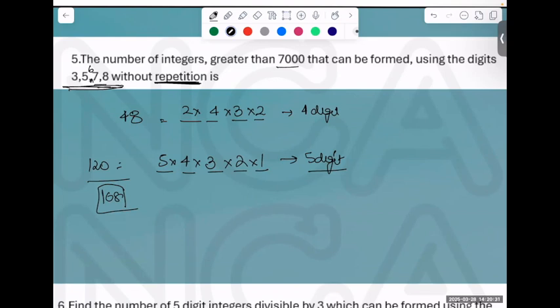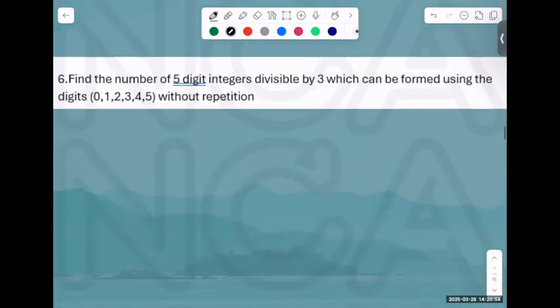तो हमारे पास 5 digits है. 3 से भी तो start कर सकते, 30,000 something हो जाएगा. 5 से start किया 50,000 something हो जाएगा, which is bigger than 7,000 itself. 6 से start किया 60,000 something. Is it clear? The first case is for 4 digits. The second case is for 5 digits. Any doubts?